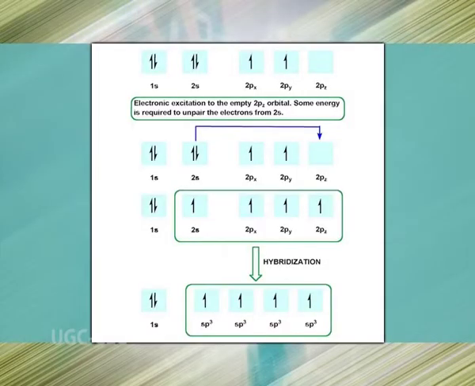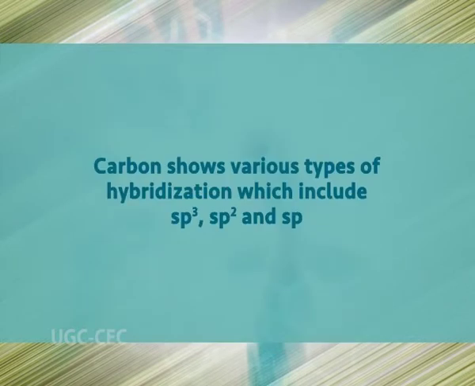Hence, in order to account for tetracovalency of carbon, it is suggested that one electron jumps from 2s orbital to 2pz orbital. Thus, electronic configuration of carbon in excited state may be written as 1s2, 2s1, 2px1, 2py1 and 2pz1. Carbon shows various types of hybridization which include sp3, sp2 and sp. Now let's talk about sp3 hybridization.